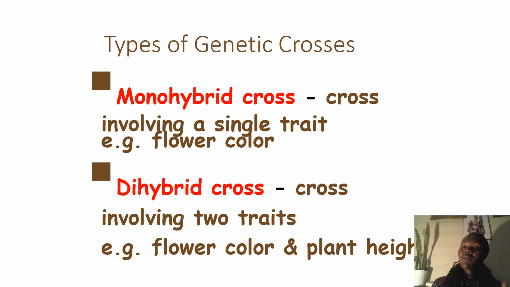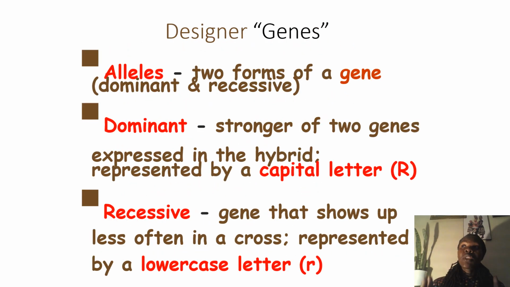Dihybrid cross involves 2 traits. So it could be flower color combined with height. It can be seed shape combined with, maybe, the position of the leaf, for example. It could be axial or terminal, the position of the leaf. So it is involving 2 traits, that is the hybrid. Then we have alleles. We talked about the alternate forms of the gene. In this case, we're talking about the 2 forms of a gene.